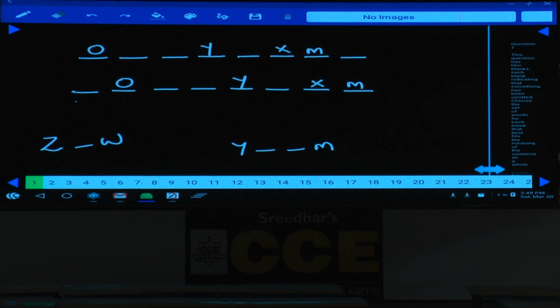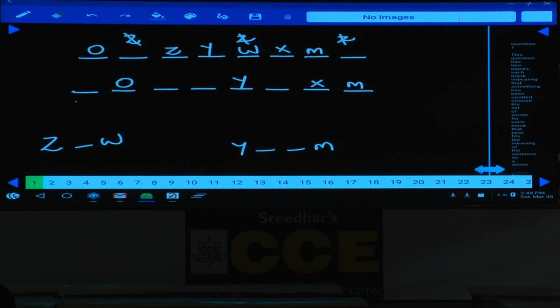As Z is seated second to the left of W, tell me what are the different possibilities. Can we have Z at this place? No, if Z is here, then Y and W must be in the same place, which is not possible. Hence Z cannot be here. Can we have Z at this place? If Z is here, then W and M must be in the same place, which is not possible. Z cannot be here, and Z cannot be here as well. Then what is the only possibility left over here? Z is here. If Z is here, W must be here.